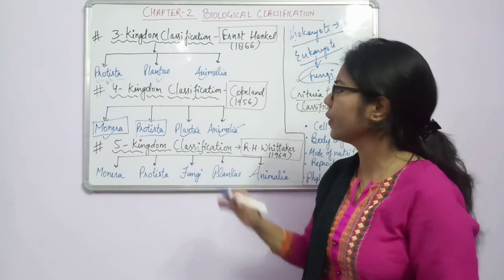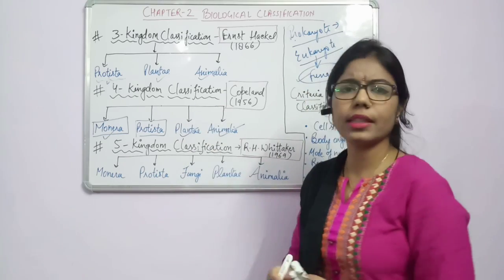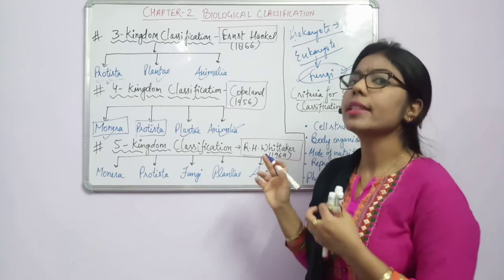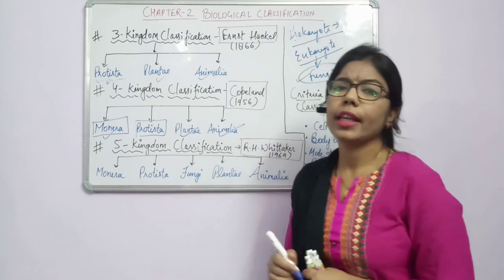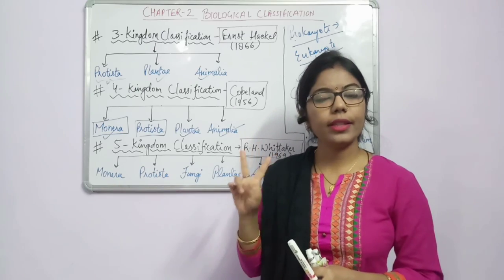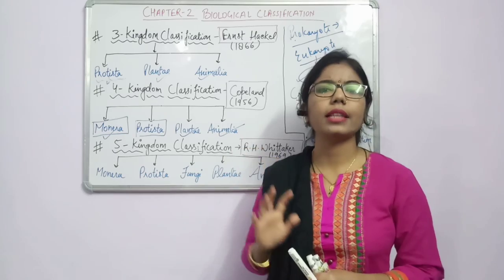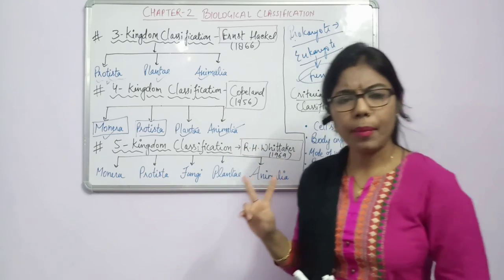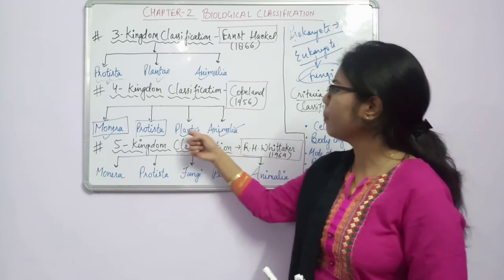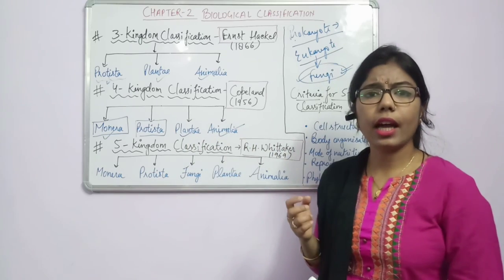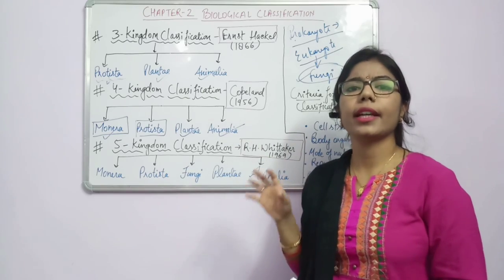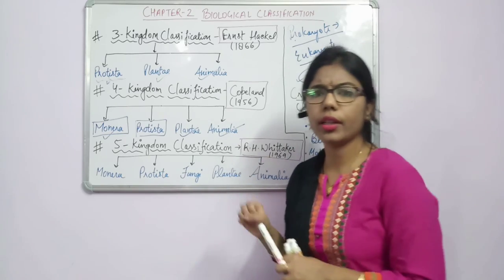In the two kingdom classification as well as up to the four kingdom classification, they assumed that the structure of fungi is somehow similar to the plant. But if you compare fungi with plants, what are the similarities? Both are multicellular. Fine. The second similarity between Plantae and fungi is that they have a heterotrophic mode of nutrition, which means they take nutrition from other organisms.